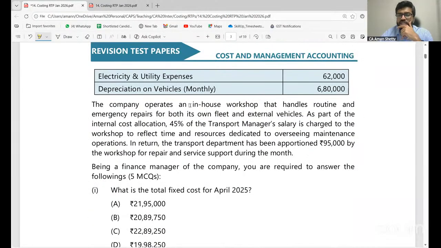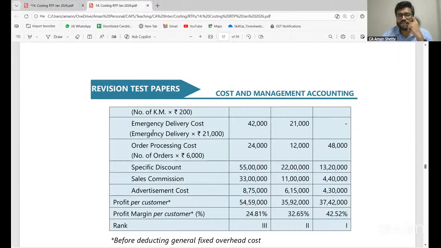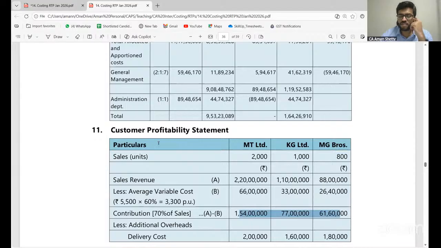The company operates an in-house workshop that handles routine emergency repairs for both its own fleet and external vehicles. As part of the internal cost allocation, 45% of the transporter's manager's salary is charged to the workshop to reflect time and resources dedicated to overseeing maintenance operations. In return, the transport department has been apportioned 95,000 by the workshop for repairs and services support during the month. Okay, fairly simple question, nothing complicated here. Straightforward adjustments. Agreed or not?